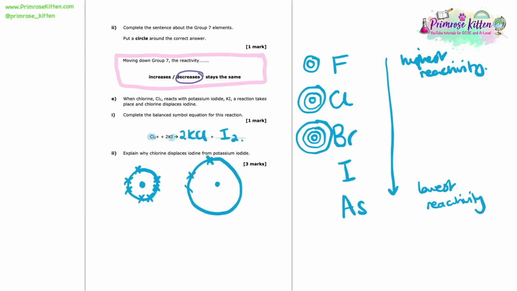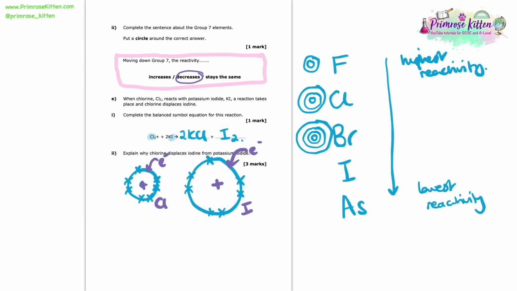Now we need to think, how are we going to gain this electron? We're going to need to attract it, aren't we? Well, in the middle of each of our atoms, we have a positively charged nucleus. So when an electron is coming along, it is going to get attracted to that positively charged nucleus. Now for chlorine, that nucleus is quite close to that outer shell. Whereas with iodine, it's quite far away. It's further away because there are more shells for iodine than chlorine.